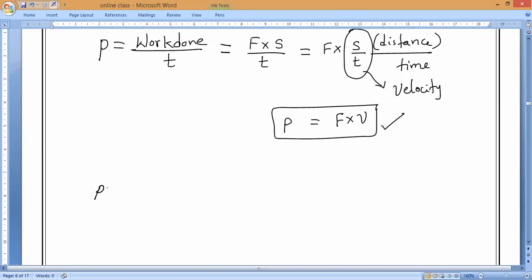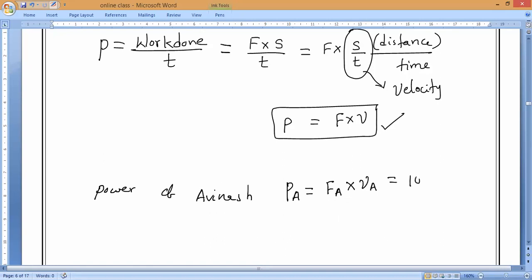So now the power of Avinash. We know the formula. Let me take the power of Avinash as PA, which is equal to what will come? Force of Avinash against gravity and as well as velocity of Avinash.